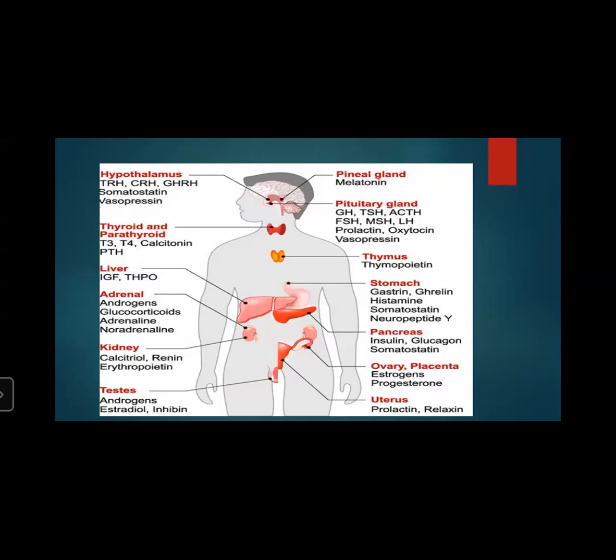You can see that TRH, CRH, GHRH, somatostatin, and vasopressin hormones are released over here. Then the pineal gland, which secretes melatonin. Then the pituitary gland, which you can see is in the brain only, located at the base of the brain, and it secretes the growth hormone.